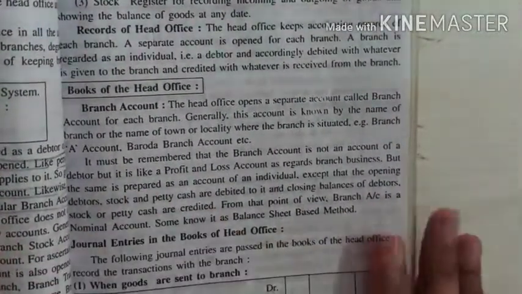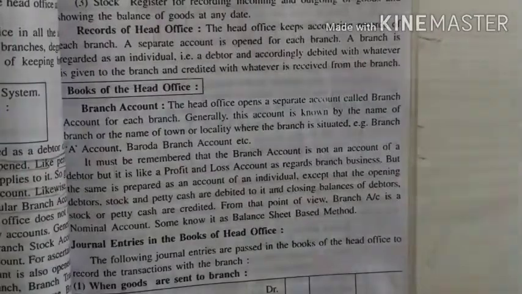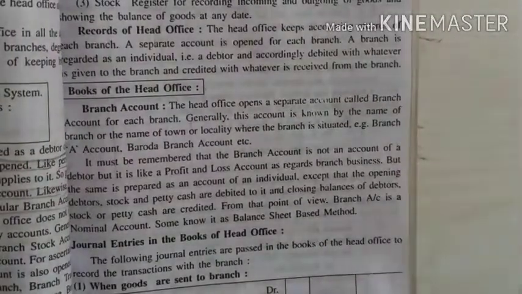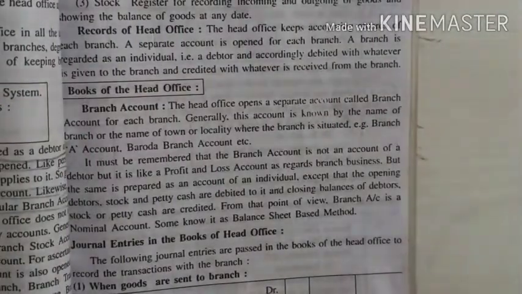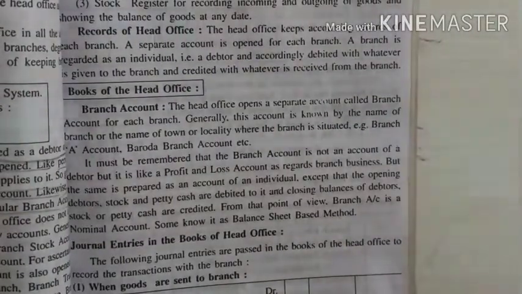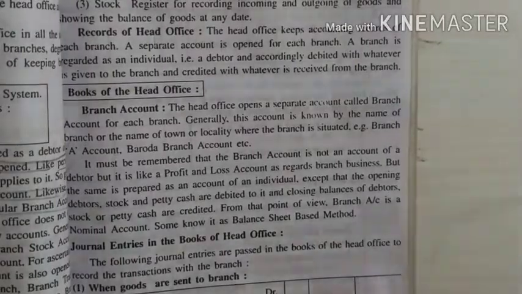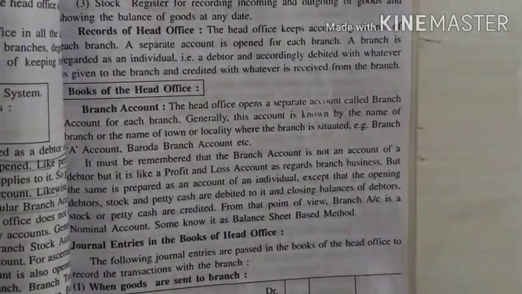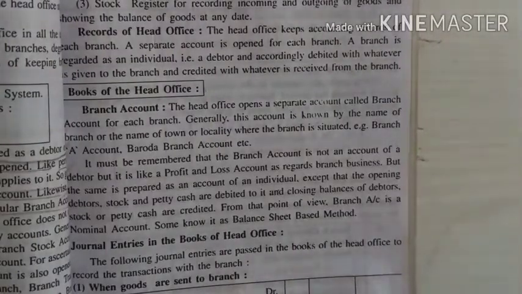So which kind of accounts are opened in the books of the head office? Just like a dependent branch, it does not maintain any kind of accounts. So in the head office, a separate branch account for each branch should be maintained. Each branch account will be opened in the head office.